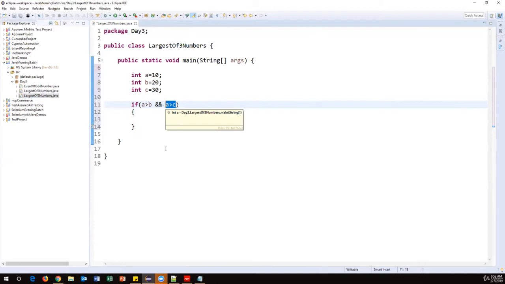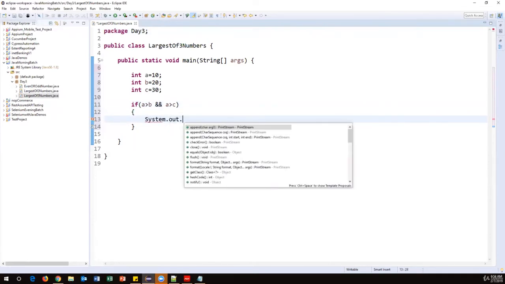In the previous session I talked about these logical operators: AND, OR, NOT. So the AND operator returns true if both the values are true. So a greater than b should be true, and a greater than c should also be true, and only then the final value will be true. If the final value is true, then only this if condition will execute. Then I can say here, a is the largest number.